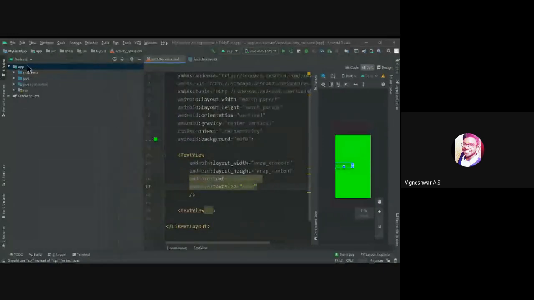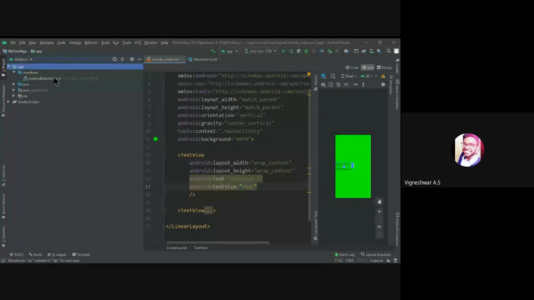So here we are going to deal with this now, keeping the development aside. Here you can see the manifest, Java, two folders of Java, one automatically generated, so we should not bother about that. A res folder and Gradle scripts. Let's start with the Android manifest.